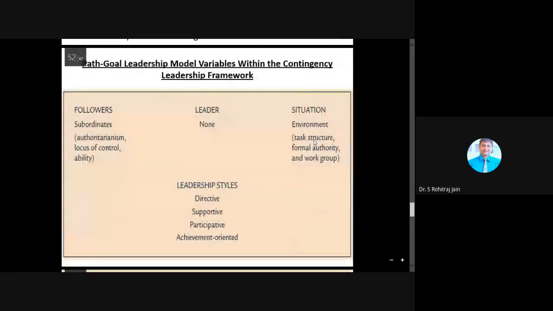Please see this diagram: path goal leadership model variables within the contingency leadership framework. When we talk about followers, those are subordinates, with locus of control and ability.